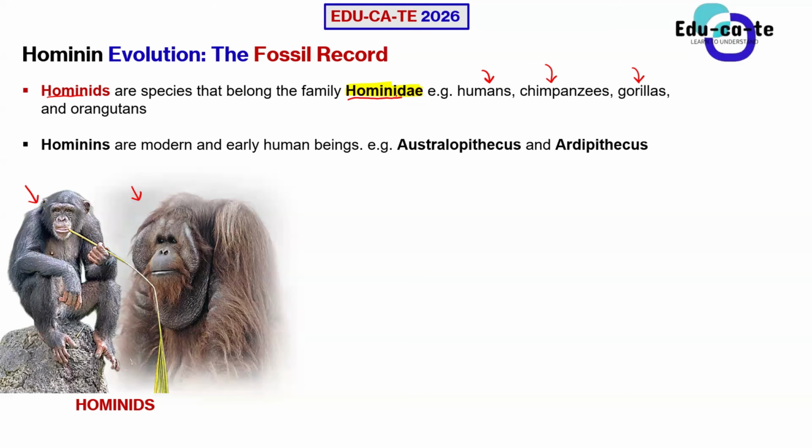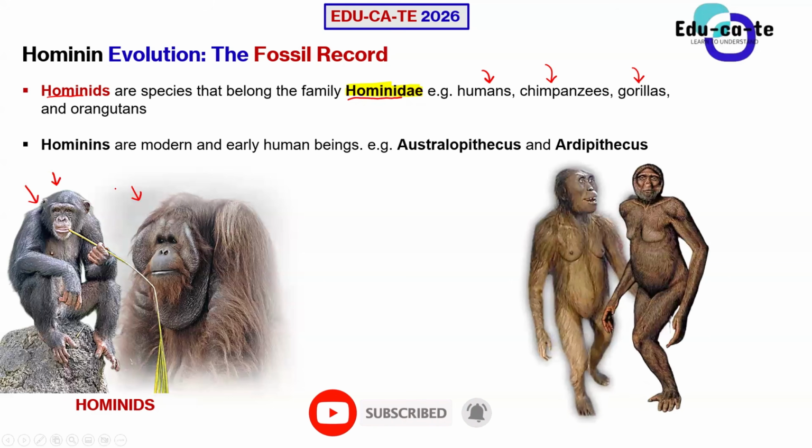I've already told you the similarities between all the hominids. We have a larger brain size, an opposable thumb, and longer upper arms. All of those similarities make us hominids alongside our brothers, the chimpanzees, the orangutans, the gorillas, as well as the bonobos. But now, when we talk about hominins, hominins are actually modern and early human beings. So when you talk about hominins, we are focused more on human beings. We are not focused on just the family Hominidae as a whole.